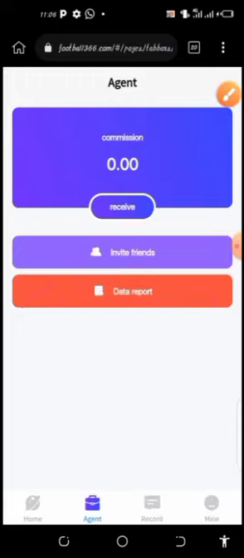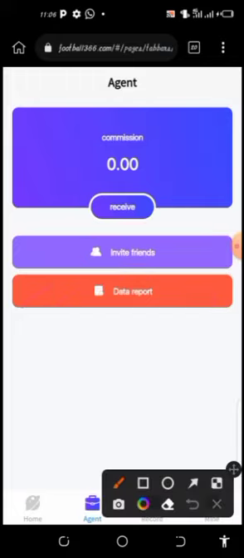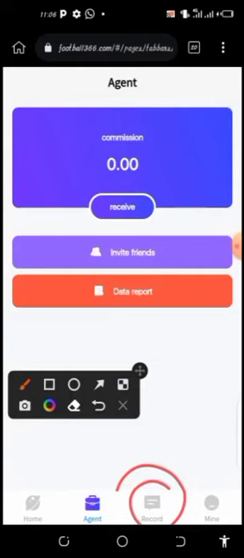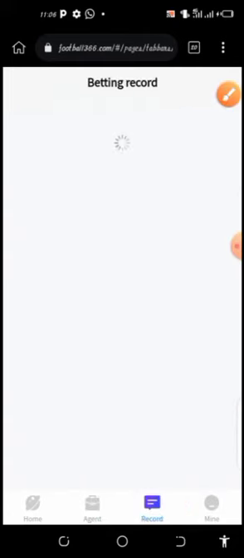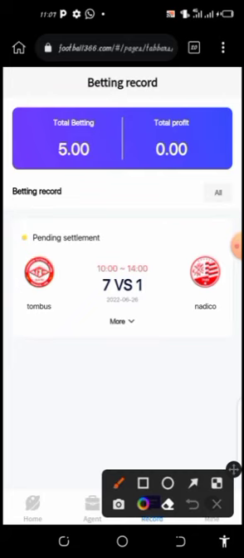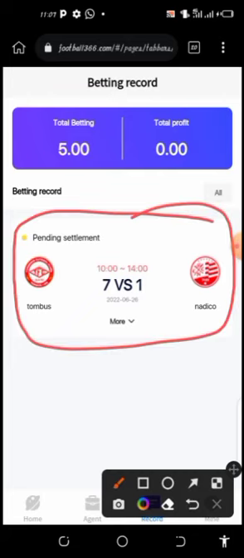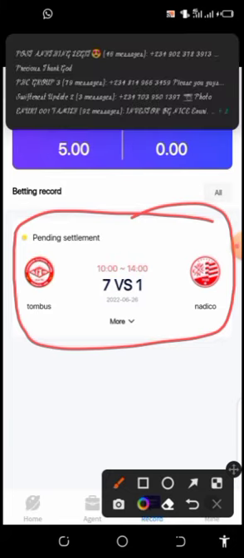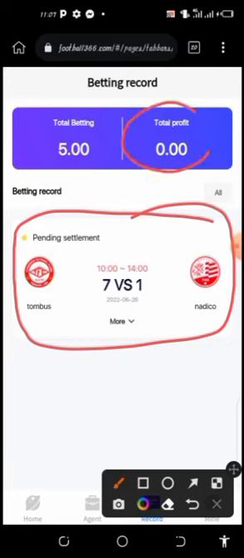Now the next option, which is record. When I click on record, you can see total betting. I've already placed the bet. Now it's pending, saying the game should be over by now. I'm waiting for my profit to reflect here. So my profit is going to reflect here. That is all you see, and to see all, it's here.